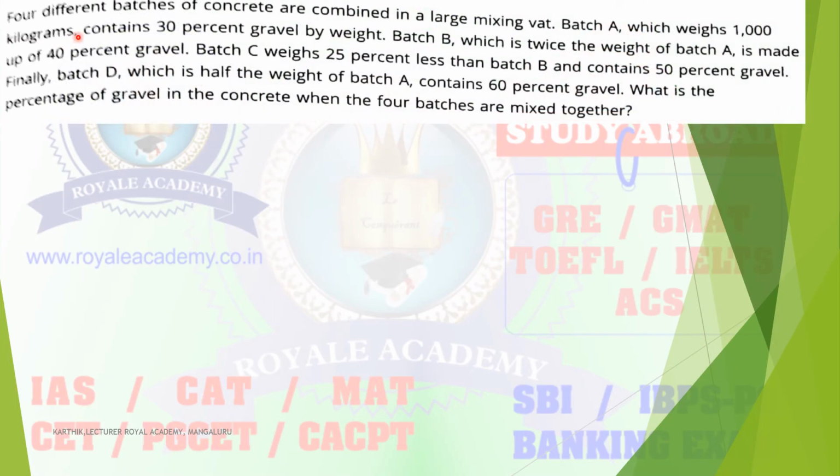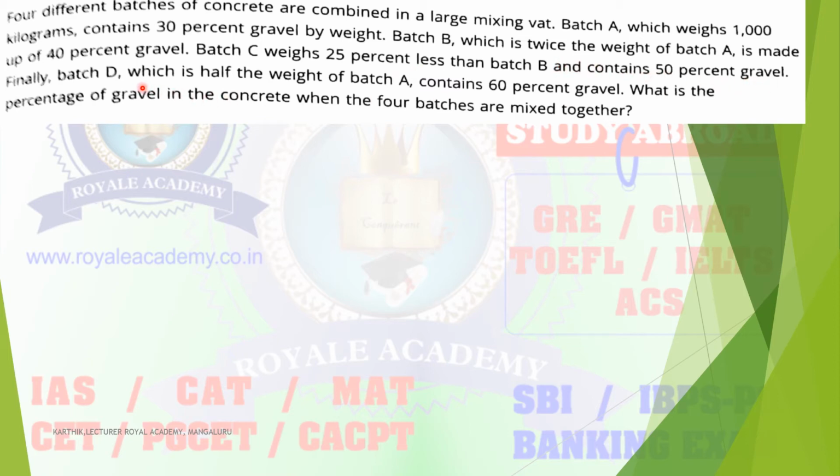Next question. Four different batches of concrete are combined in a large mixed vat. Batch A, which weighs 1000 kilogram, contains 30% gravel by weight. Batch B, which is twice the weight of batch A, is made up of 40% gravel. Batch C weighs 25% less than batch B and contains 50% gravel.